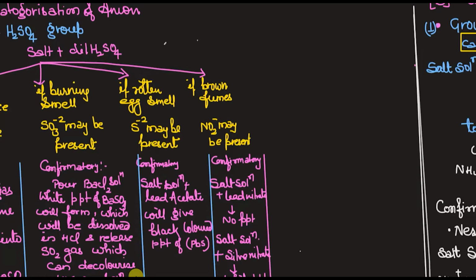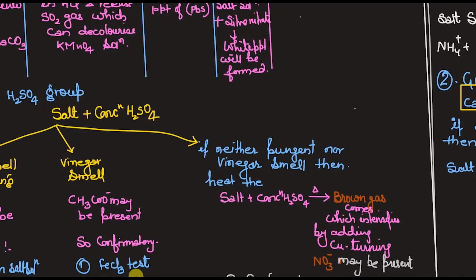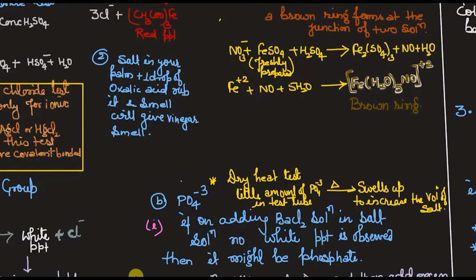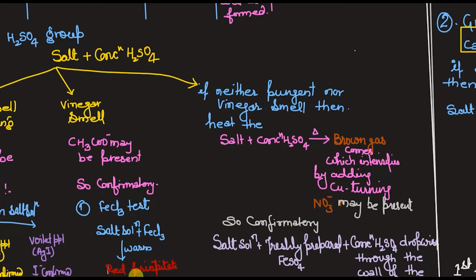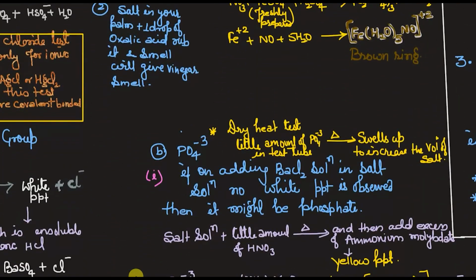What we use: dilute sulfuric group, conc sulfuric group, then conc sulfuric group प्लस हीटिंग, विच इज नाइट्रो ग्रुप के लिए हम कह सकते हैं. देन इंडिविजुअल ग्रुप के अंदर 2 ग्रुप आ जाते हैं, सल्फेट एंड फॉस्फेट. लेटर ऑन वी विल अंडरस्टैंड. सो लेट्स सी द फर्स्ट वन. The first one is dilute H2SO4 group, and then we will go for the conc H2SO4 group. Then here it is nitrate test, here it is conc H2SO4 group में ही I have divided this one. Third group जो मैंने बताया वो इसी में मैंने divide किया. I will tell you how to do. And then individual group sulfate, and then last phosphate. So these are the 5 groups for anion which we have to identify.